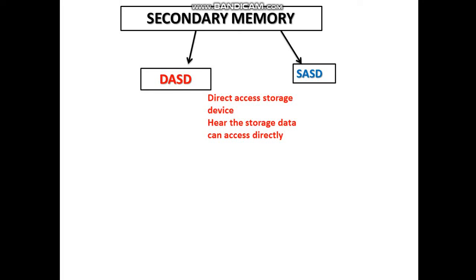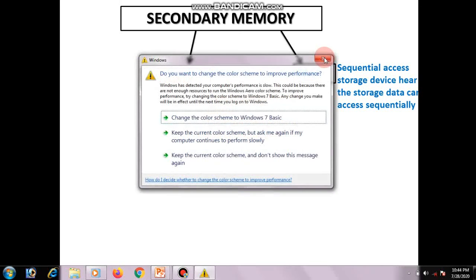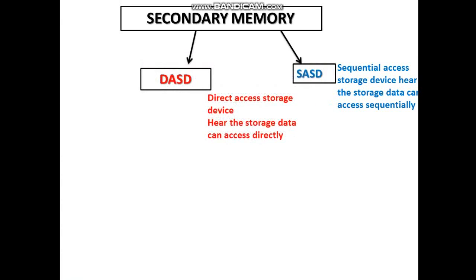DASD. Here, in the direct access storage device, the stored data can be accessed directly. For example, suppose we want to access the 100th record, then we go directly to that position. Okay, that is called DASD. And SASD means sequential access storage device. Here the stored data can be accessed sequentially. Accessing sequentially means suppose we want to access the 100th record, then we must go through the previous 99 records. Okay.